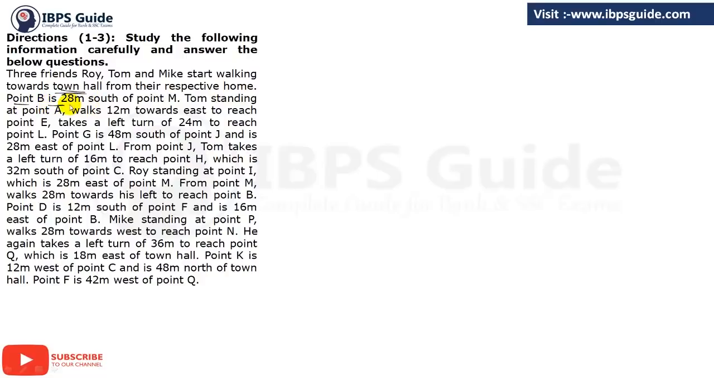Point B is 28 meters south of point M. So there we have nothing else, just the 2 points, that is point B and point M. And what are they saying? That point B is in the south of point M. So just let, if point M is here, okay, B must be in the south. South direction is downward direction.